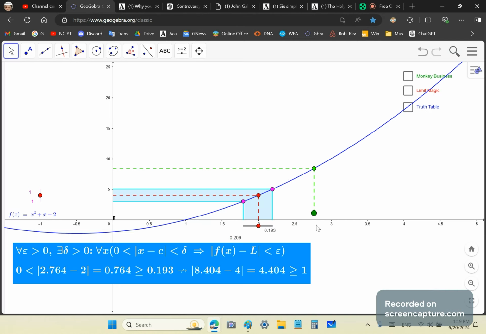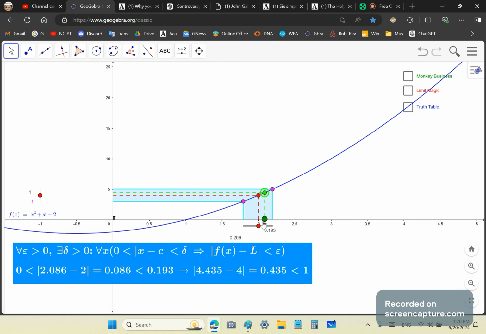As you can see here, if I move anywhere along here, as long as I'm in there, we're okay. Do you see that? It says the distance between C and the green point is 0.086, which is less than 0.193, which implies that the difference between the red point, which is L, and f of x, which is this green point, is less than 0.435, which is less than 1, as required.